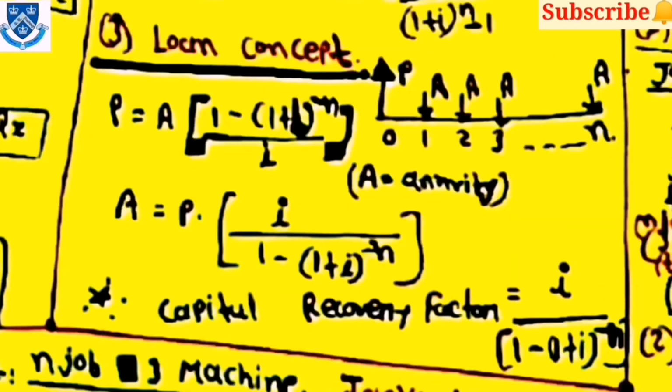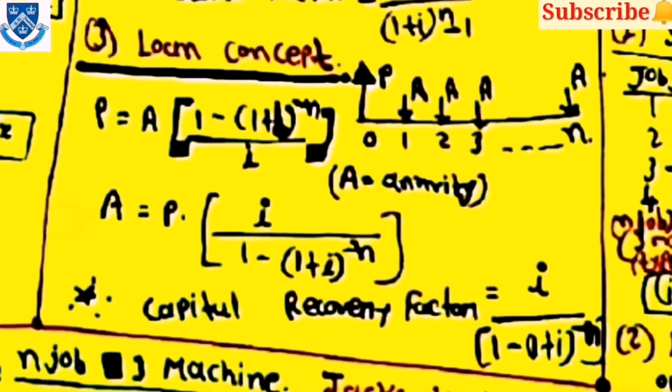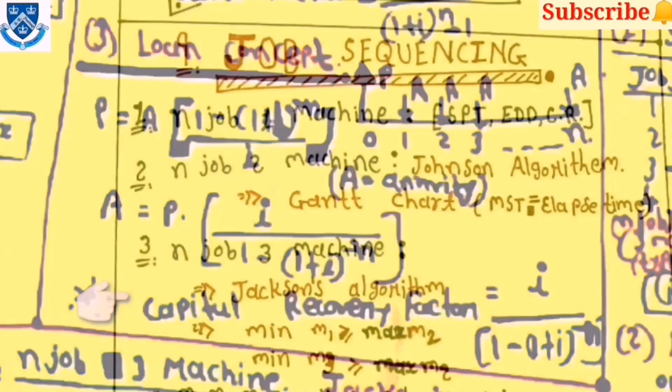And the last one is the loan concept, in which P is equal to A into (1 minus (1 plus i) raised to minus n) divided by i. Then A is equal to P into i upon (1 minus (1 plus i) raised to minus n). Then the capital recovery factor is equal to i upon (1 minus (1 plus i) raised to minus n).